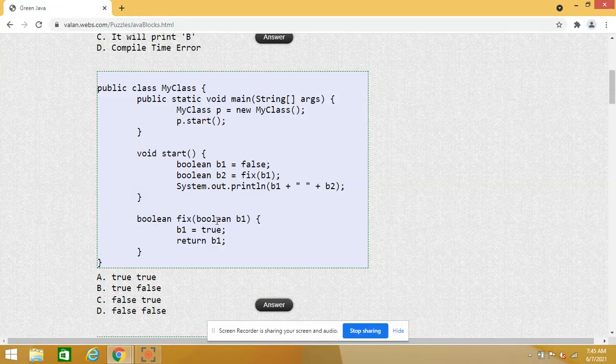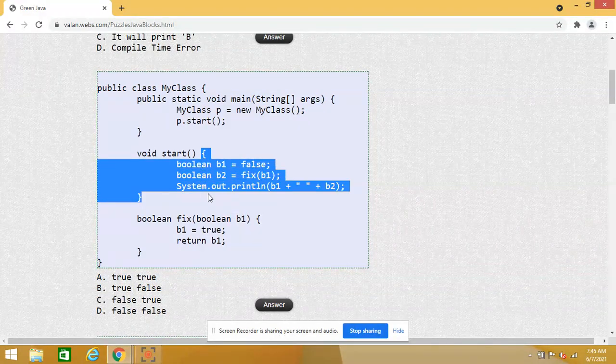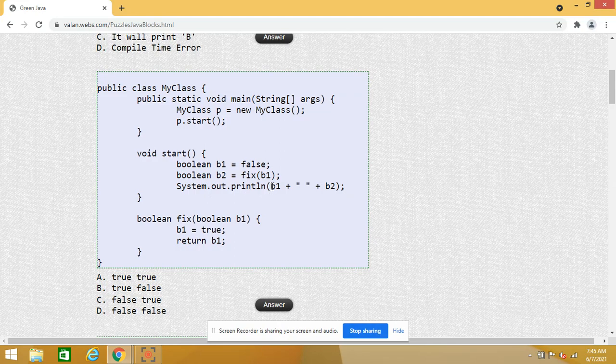Look at the code once again. Here I have a b1, and in the fix method also I have a b1, but they are two different variables. Yes, both are local variables. So one thing is very clear: inside the start method the value of b1 is false, so here it will display false.